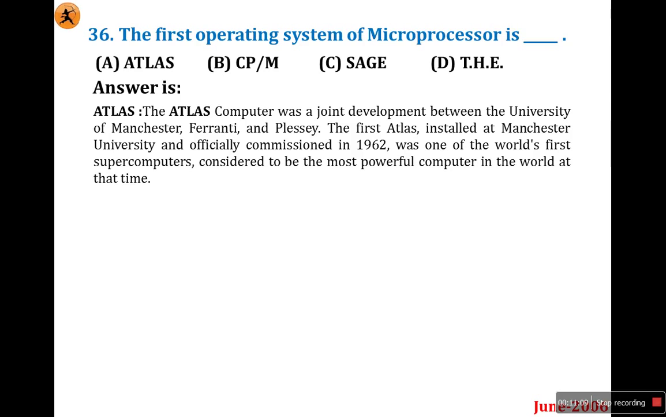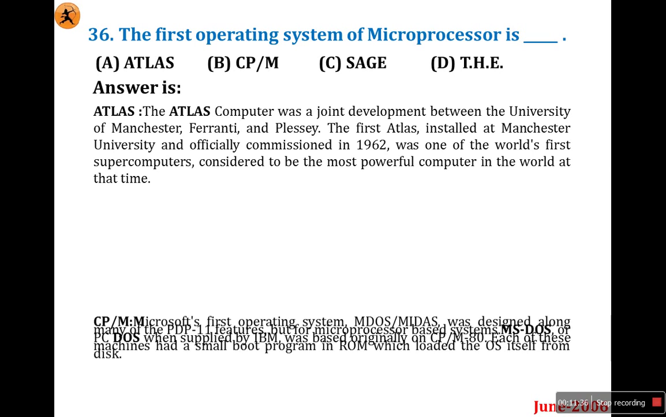It was the world's first supercomputer. It is considered the first world supercomputer, and the most powerful computer in the world at that time, around 1962. Okay, this is Atlas, but it is not the first operating system. It is the first supercomputer. Keep that in mind. Okay, next one.